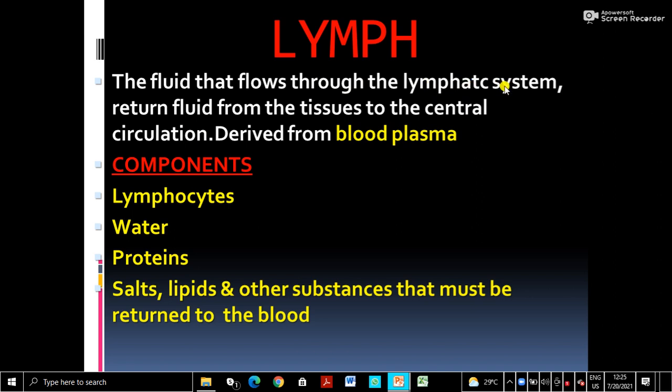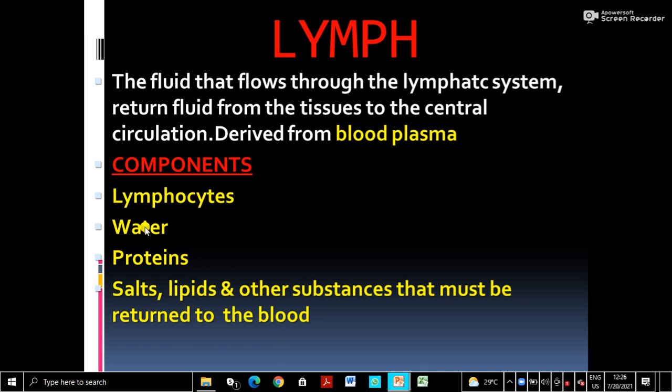Like the blood vessels, there are lymph vessels which form the lymphatic system. Then what are the components of the lymph? White blood cells like lymphocytes. Lymphocytes are types of white blood cells, and they are the main kind of cells in the lymph.